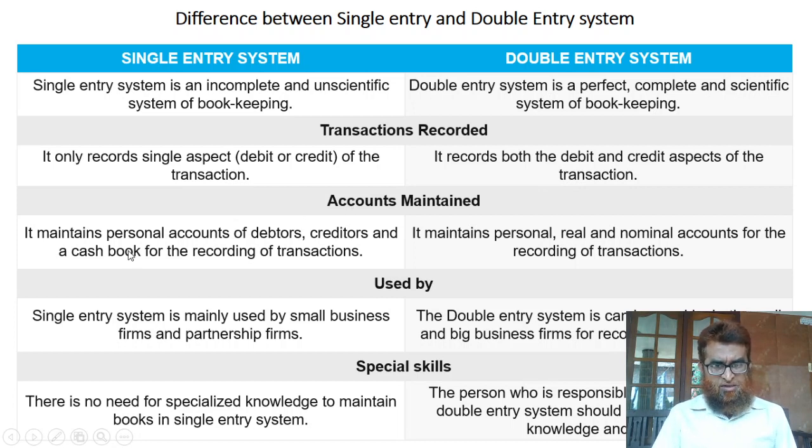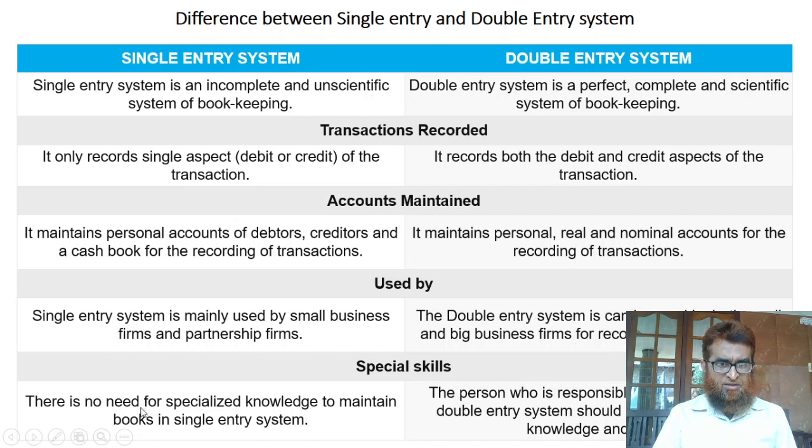And third difference is it maintains only personal accounts, debtors account, creditors account, sometimes cash book is maintained, but here all accounts, personal, real, nominal accounts are maintained. They are maintained for recording transactions. Single entry system is used by small business concerns and partnership firms, but double entry system can be used by both small and big business firms.